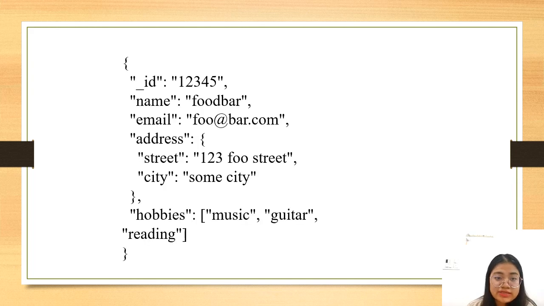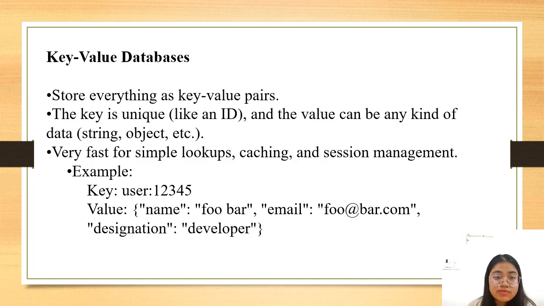Let's take an example here. We have our ID, which is an integer. Name is a string, and then email is another string. Address, inside the address we have another object, that is street and city. So this is the nested object. And for hobbies we have music, guitar, and reading. These are our arrays.